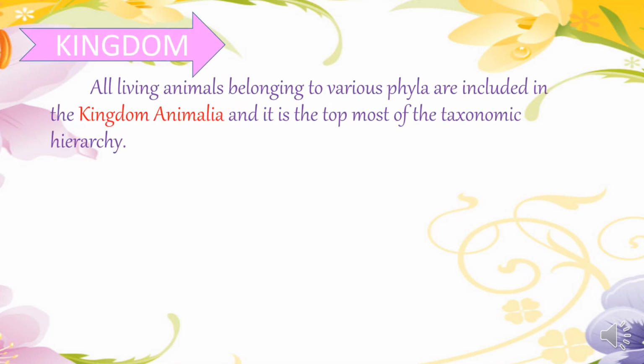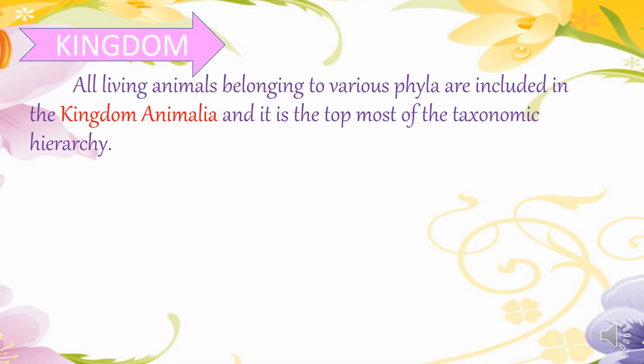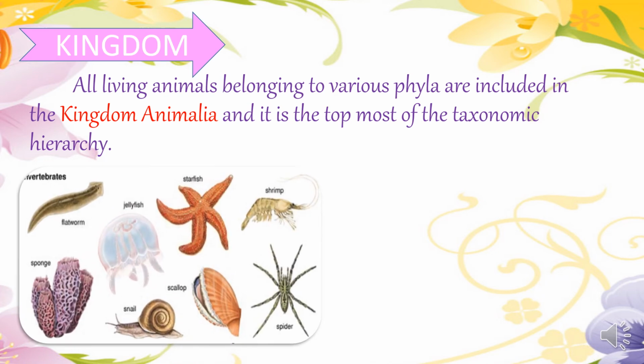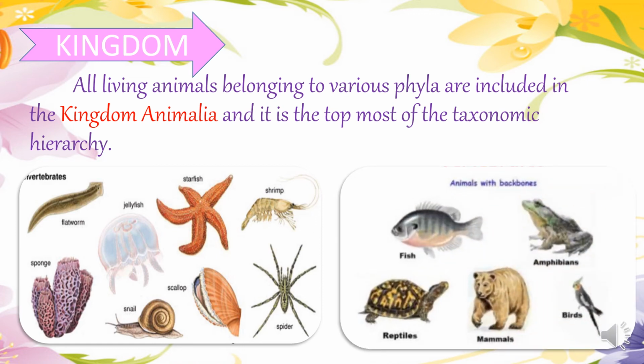Kingdom. All the living animals belonging to various phyla are included in the kingdom Animalia. It is the topmost of the taxonomic hierarchy. The invertebrates, including the sponges, jellyfish, flatworm, starfish, snail, spider and shrimp, along with the animals which have backbones like the fishes, amphibians, reptiles, mammals and birds, are grouped under the kingdom Animalia, and it is the topmost of the taxonomic hierarchy.